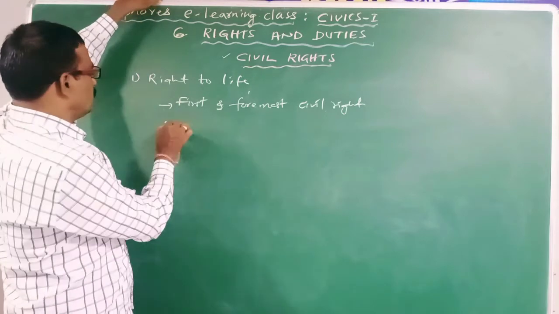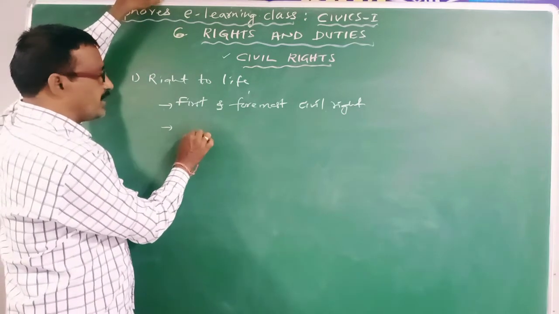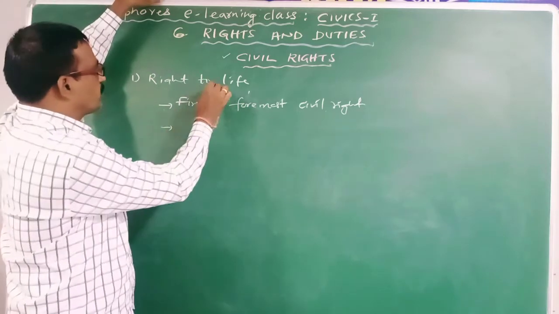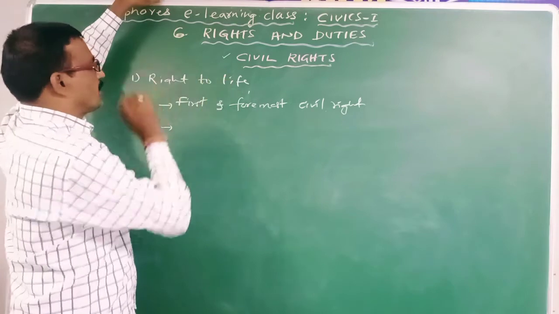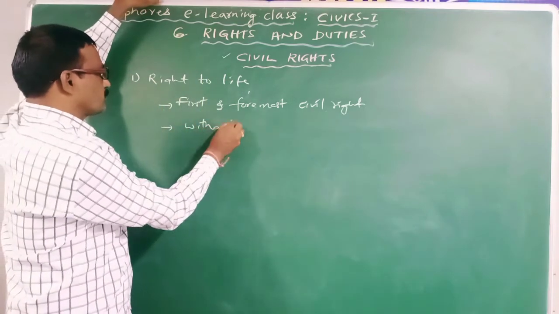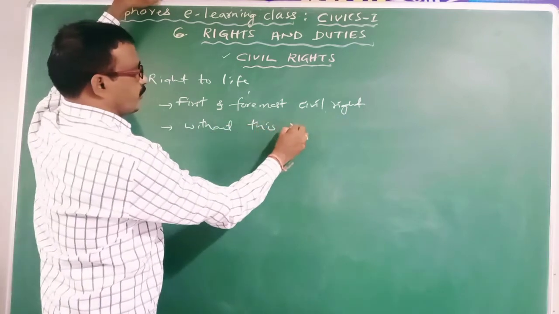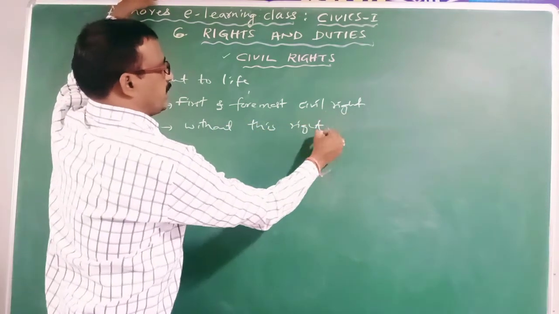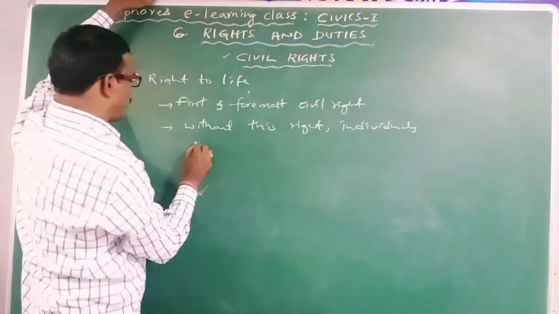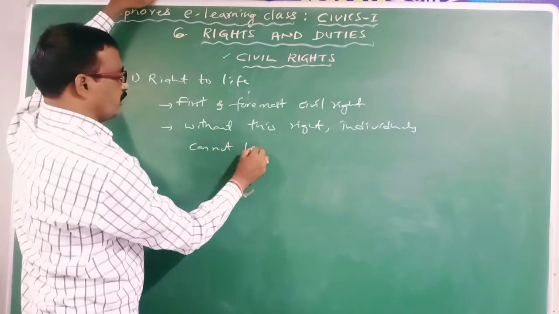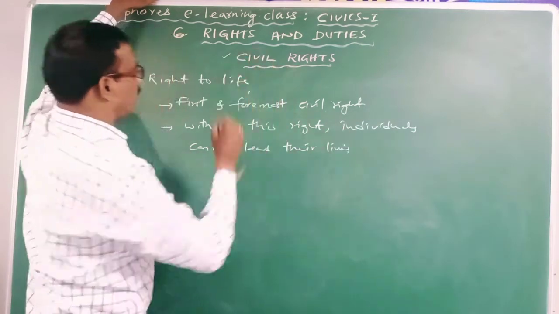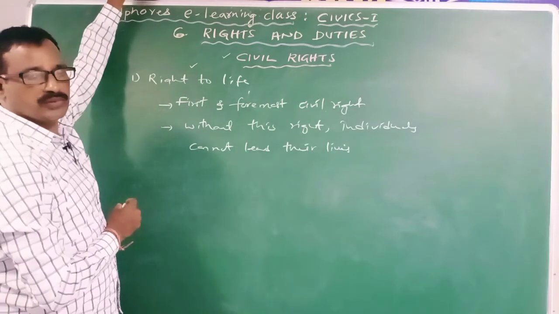Clear? So the individuals cannot lead a happy life without the right to life. Clear? So without this right, individuals cannot lead their lives. Hence, it is the most important civil right.